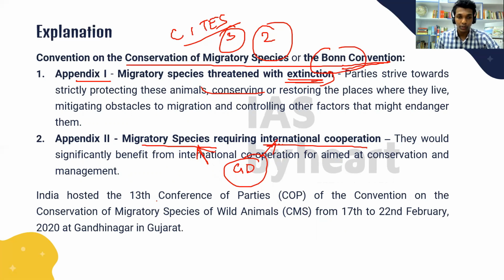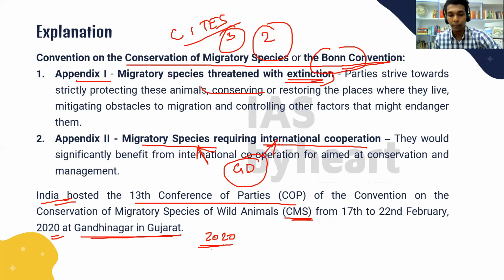So CMS was also in the news because India hosted the 13th Conference of Parties on the Convention on Conservation of Migratory Species of Wild Animals in 2020 at Gandhinagar in Gujarat. So we were the recent host of CMS. So that adds another important point on why this question might come in your prelims exam. Okay, let's move on to the next question.